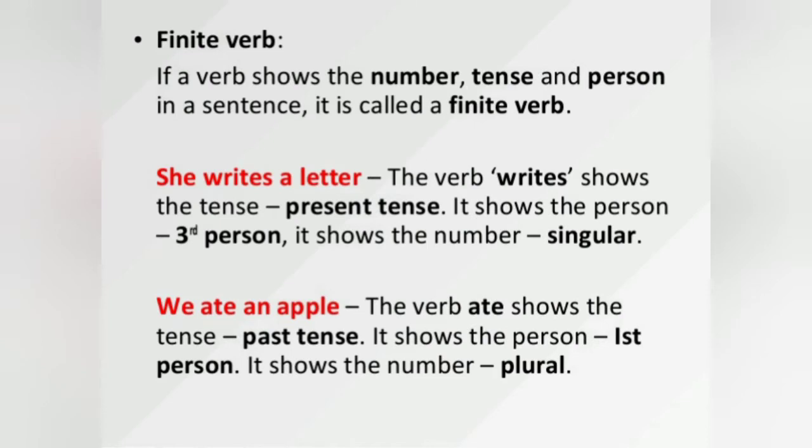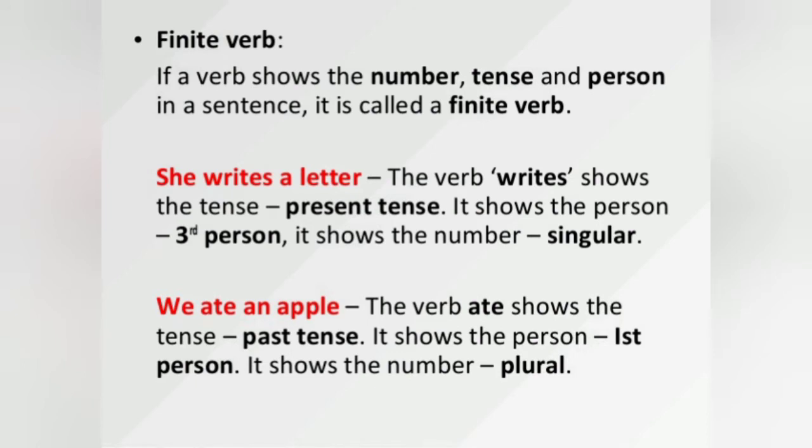Now let us see what is the meaning of a finite verb. A finite verb shows the number: how many, singular or plural. Tense: present, past or future. Person: whether the person is first person or second person. First person means I, we. Second person means you, they. Third person means he, she, it. So it shows the number, tense and person in a sentence. Then that verb is called a finite verb.